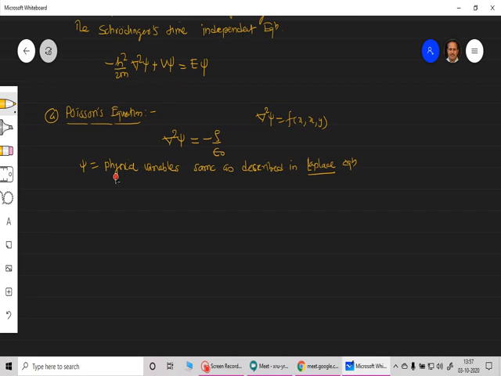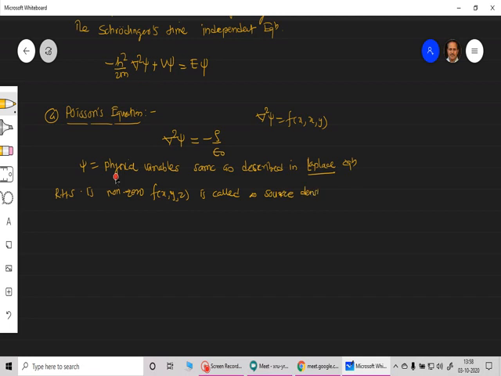The RHS is non-zero here. Otherwise, there is no difference between the Laplace equation and this Poisson equation. It is a function of x, y, and z. It is called the source density.